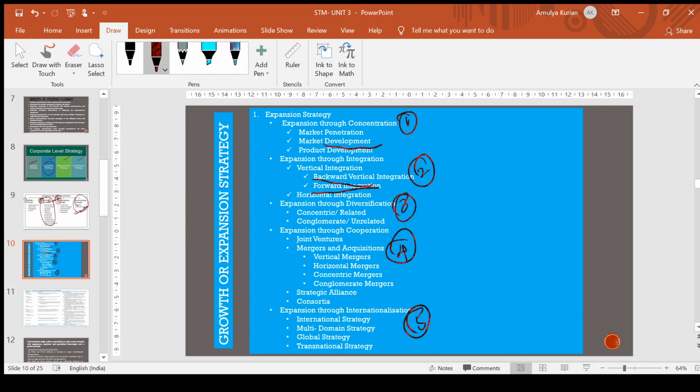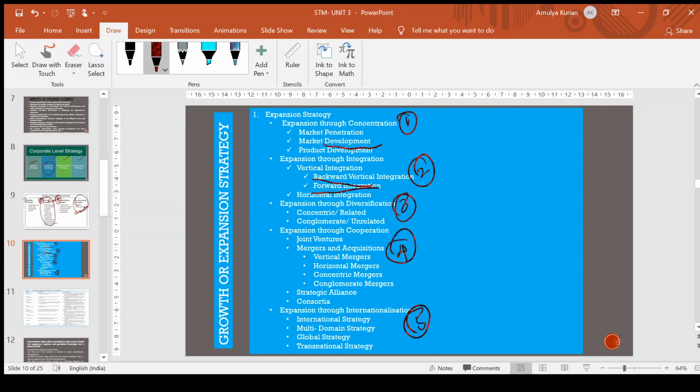Now, what is unrelated or conglomerate diversification? It takes place when an organization diversifies into areas that are unrelated to its current business. Okay, example, your Reliance Jio coming with Jio University. So that is expansion through diversification, which is not at all related to the current business. That is unrelated diversification. Now, the next one is expansion through cooperation.